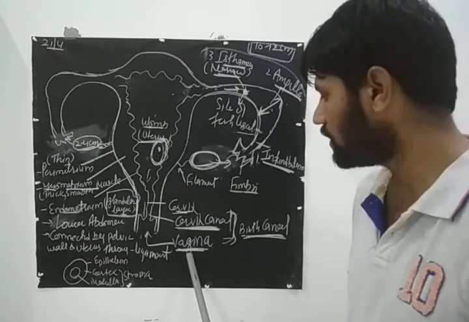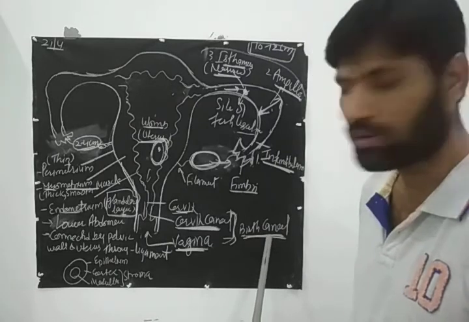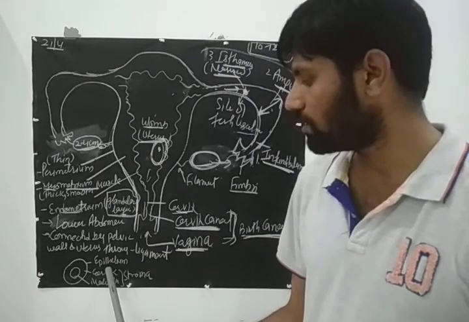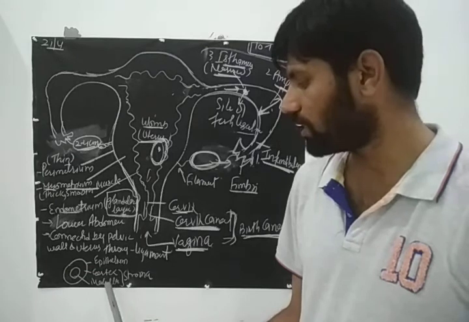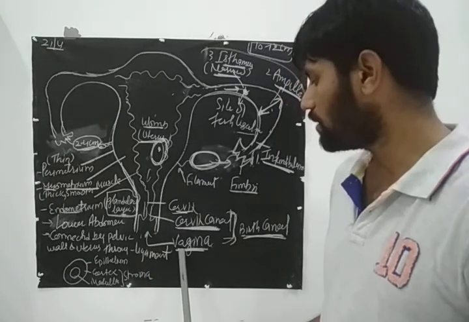Okay. So then this uterus will open into a cervix canal, and the cervix canal will open into the vagina, and the cervix canal and vagina will form the birth canal. Okay, so the ovary has the epithelium, then the outer part is known as cortex, the inner is known as medulla. So this is all about the human female reproductive system.